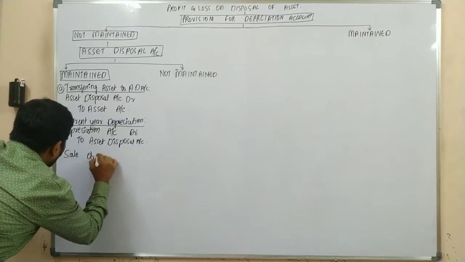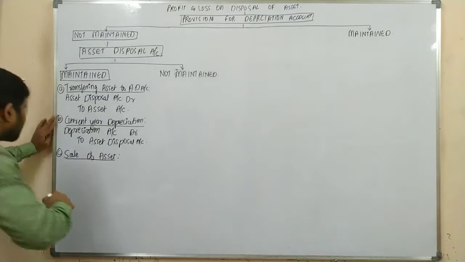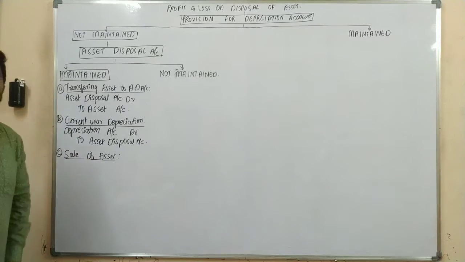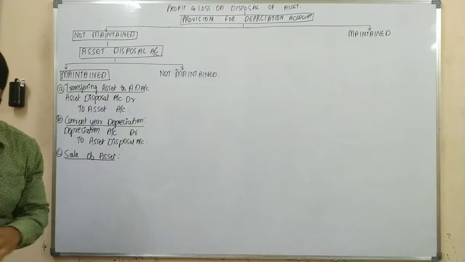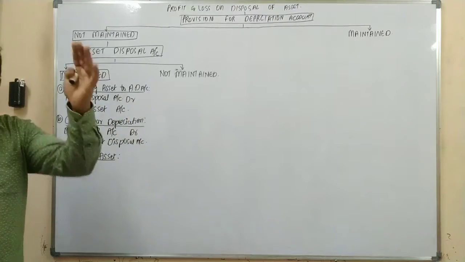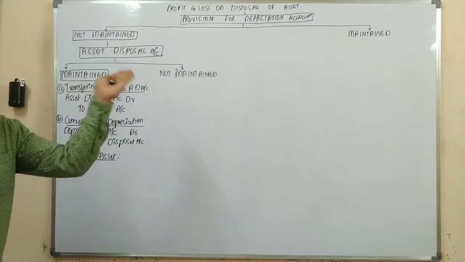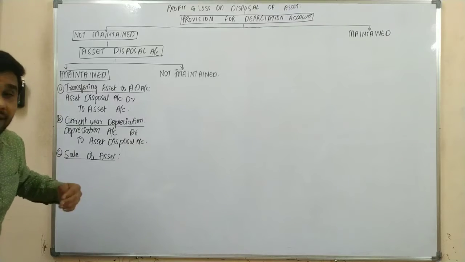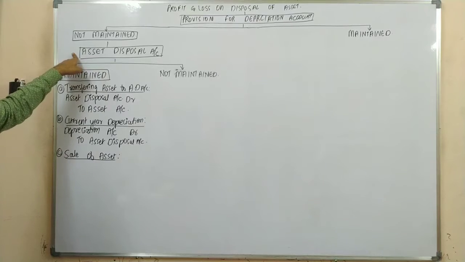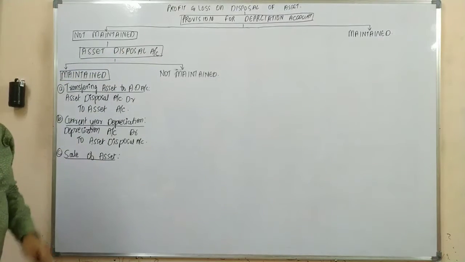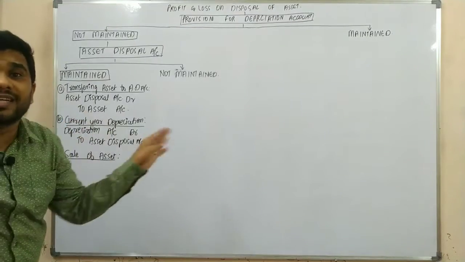Sale of asset. So upon sale, what is the journal entry? In general, upon selling an asset, the journal entry would be cash or bank account debit to asset account. Yes or no? But we are preparing a separate account, that is nothing but the asset disposal account, and your asset was already transferred to your asset disposal account. There is no more asset account.